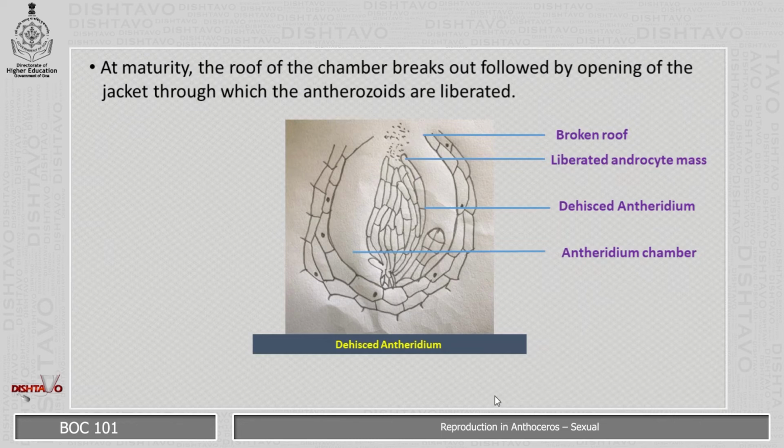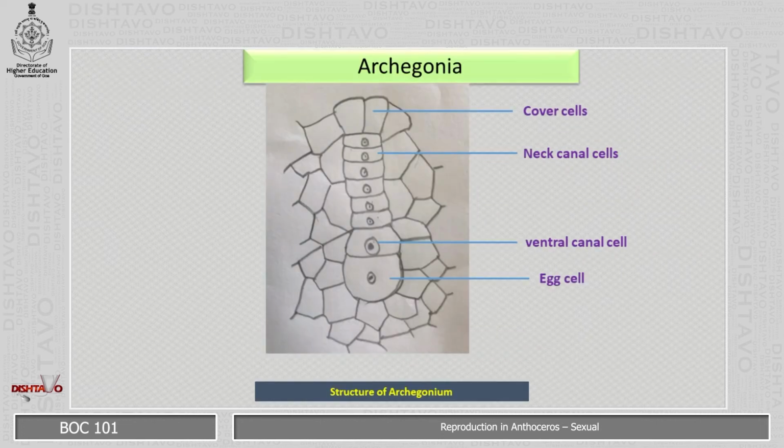In this picture, you can see the liberation of the antherozoids where the roof is broken and the liberation of the androcyte mass is occurring in the antheridial chamber. This is the structure of the mature archegonium. In the mature archegonium, you can see the egg cell, the ventral canal cell, the neck canal cells and the cover cells.